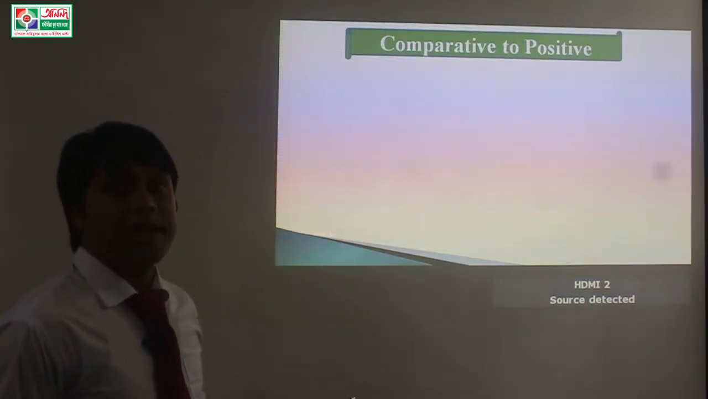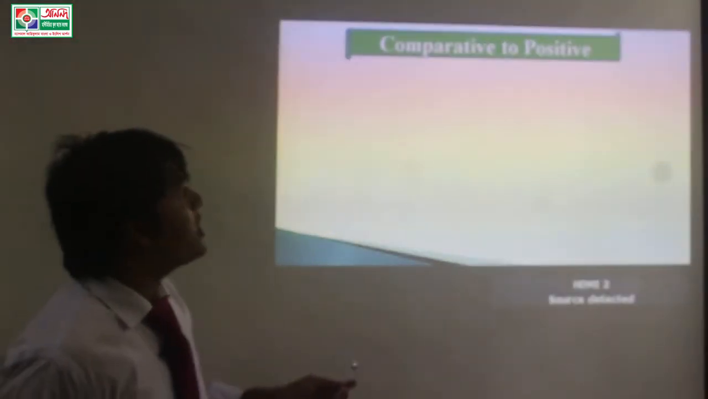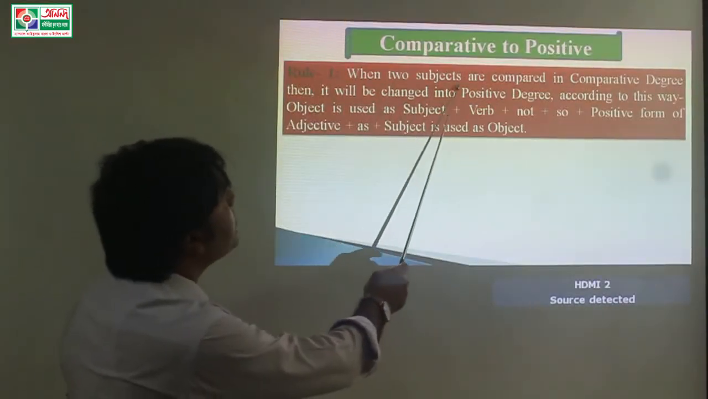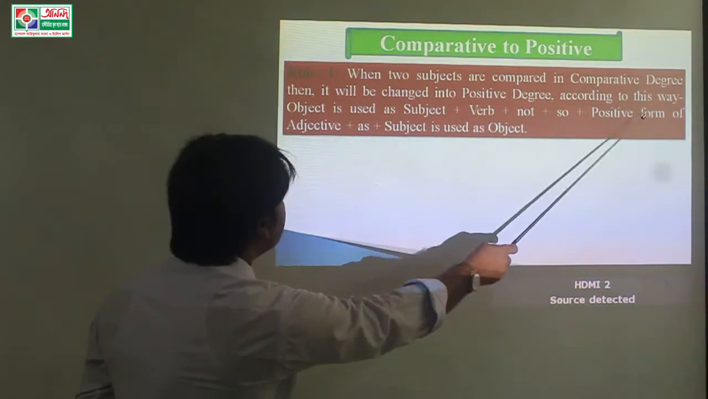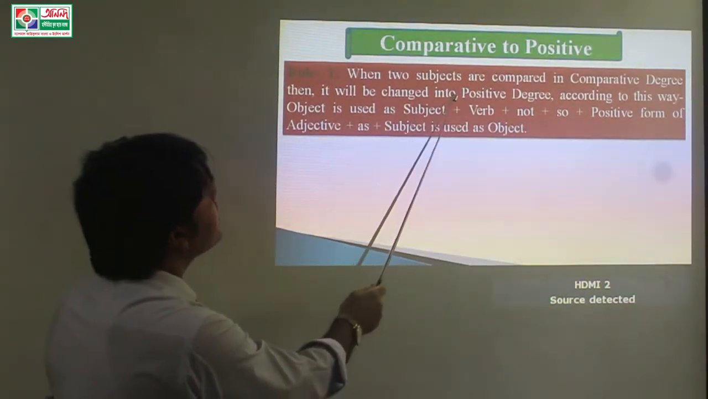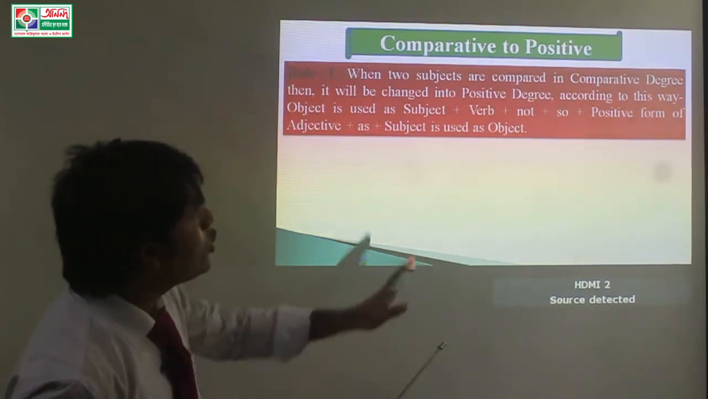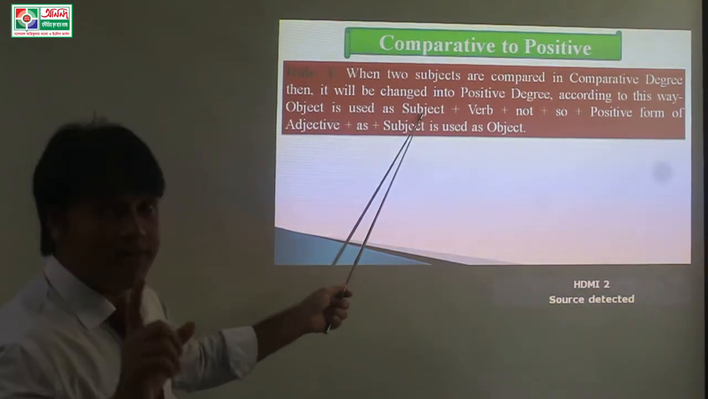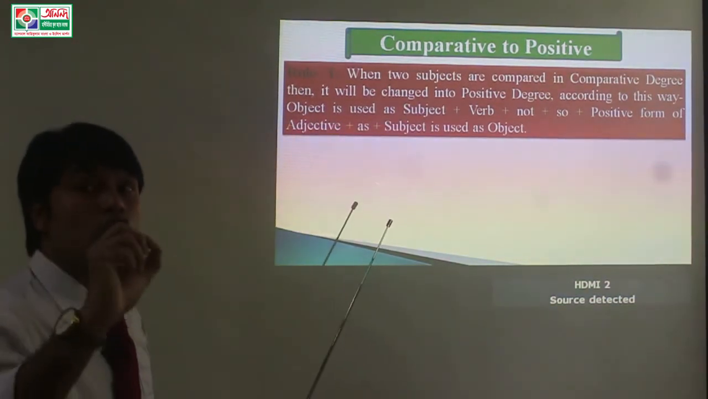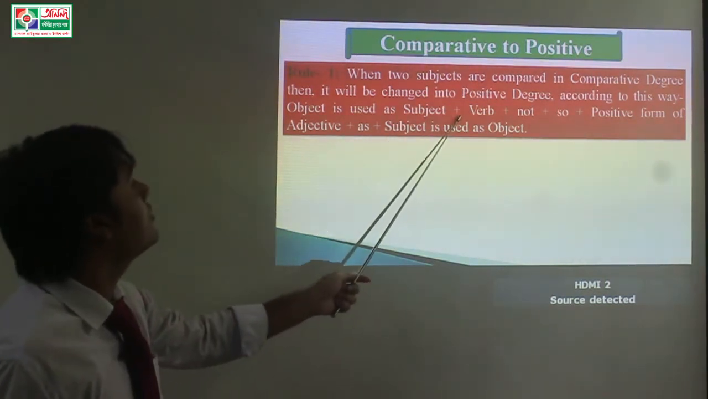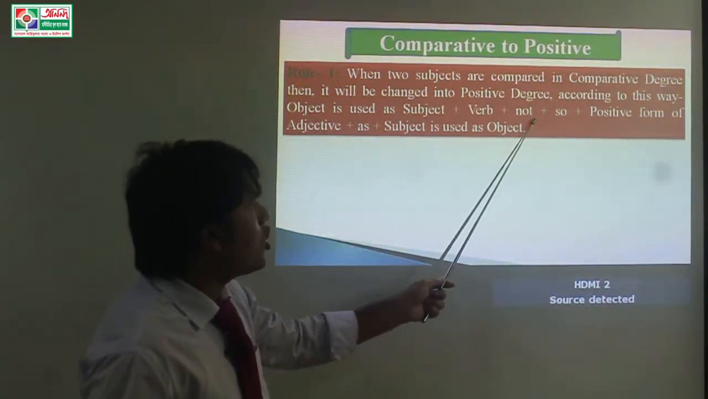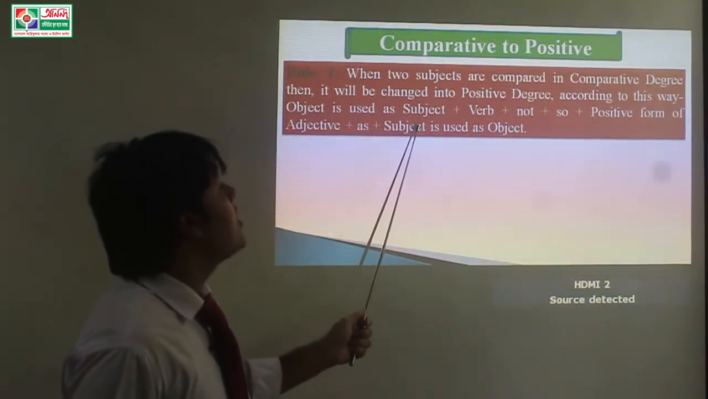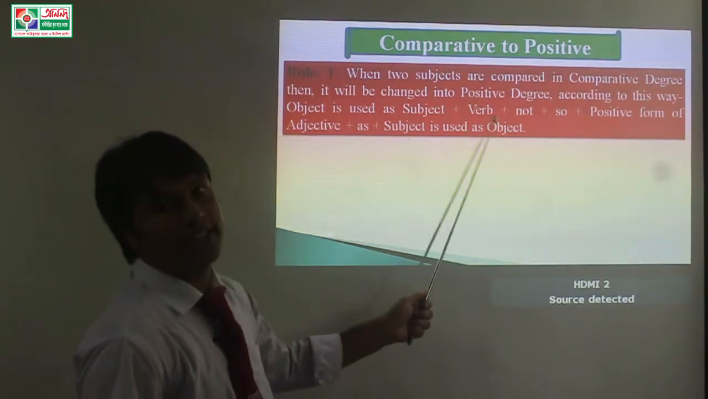Next, comparative to positive. Dear students, rule number 1, that means the first rule. When two subjects are compared in the comparative degree, then it will be changed into the positive degree in this way: the object is used as subject. That means we can use the object as subject. Verb plus not plus so plus positive form of adjective plus as plus the subject is used as object.